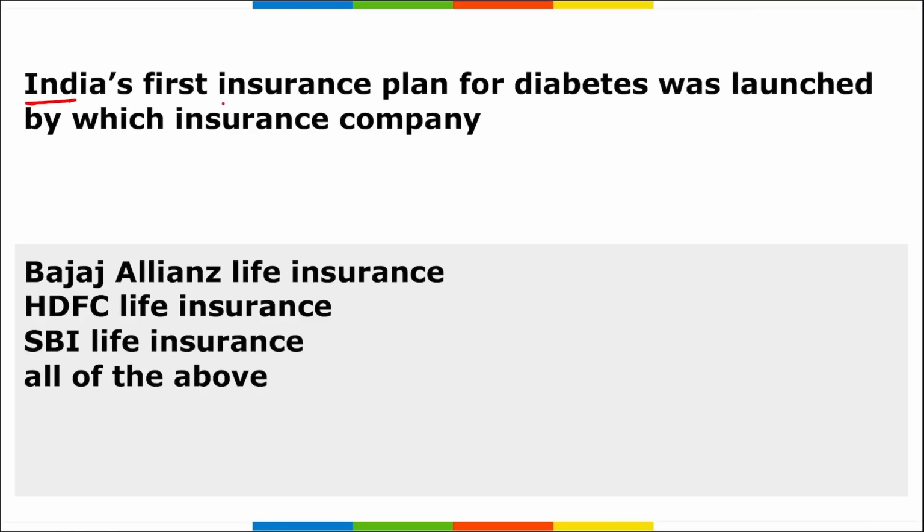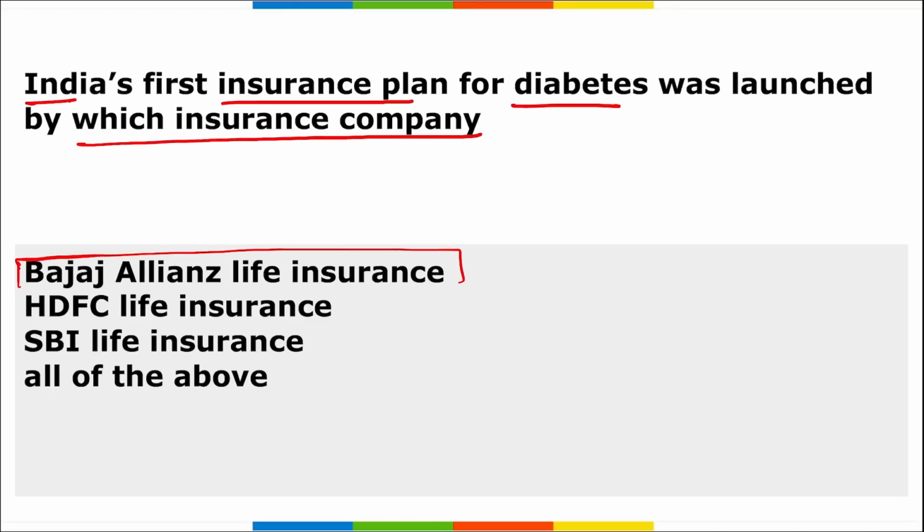Next, India's first insurance plan for diabetes was launched by which insurance company? It is Bajaj Alliance Life Insurance Company. They are the first insurance company to launch a first of its kind plan for diabetes. Correct? Highly important market. It is an insurance plan in the Indian life insurance industry designed specifically for type 2 diabetic and pre-diabetic individuals. I repeat, it is for type 2 diabetic and pre-diabetic individuals.